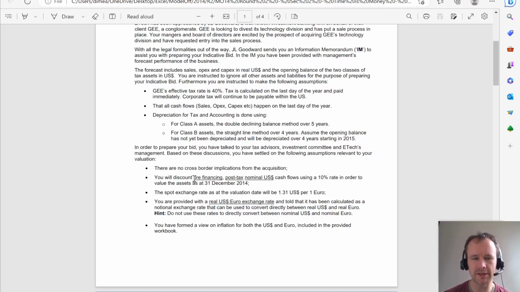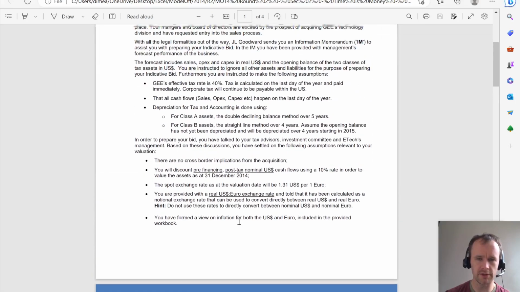Anyway, we'll discount pre-financing post-tax nominal US dollar cash flows using a 10% rate in order to value the assets as of the 31st of December 2014. Spot exchange rate at the valuation date is $1.31 per euro, and you have a real USD to euro forecast. I'll talk about that a little more in a second, because I'll talk about real, nominal, all that fun. And you have a view on inflation for both the dollar and euro in the attached workbook, and then we get into questions.